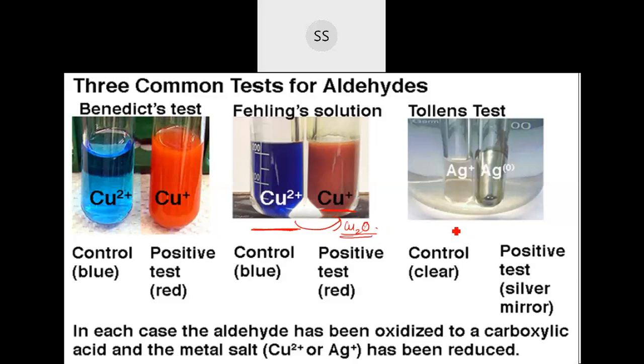In the case of Tollens' reagent, you have a colorless solution of silver complex. After the reduction is over, silver metal is formed, and that Ag metal gets deposited on the side of the test tube, forming a silver mirror. So it is also called the silver mirror test. This is how the reduction takes place. Even here, Benedict's solution also has copper ions, Cu2+ changing into Cu+ ion.